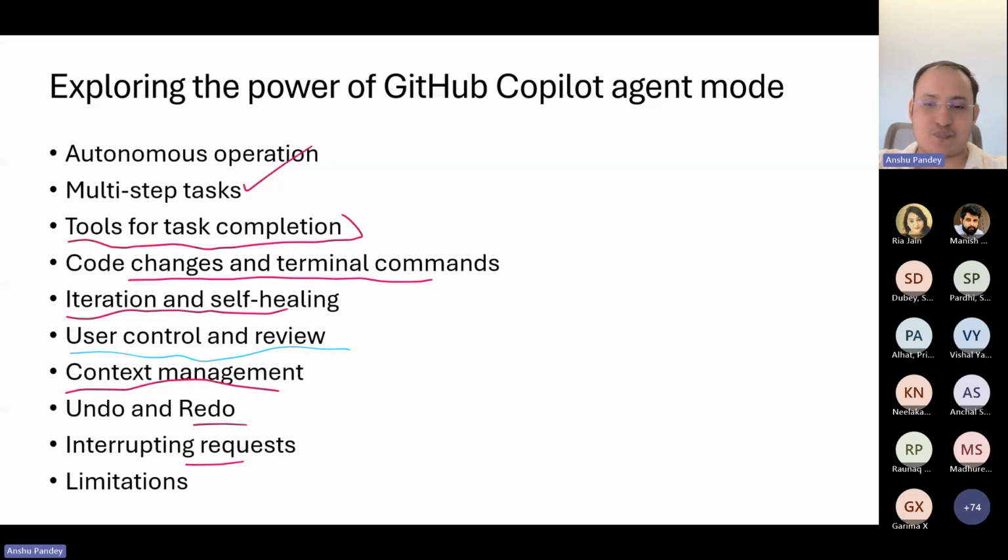Another limitation is in case you come from an analytics or AI background and you are pretty much Jupyter Notebook savvy: agent mode doesn't work well with Jupyter Notebook. As of now, it is not compatible with notebooks in VS Code. So that's one limitation, and I'm waiting for that to happen. With that, let's go ahead and explore and test this out. Let's check it out.